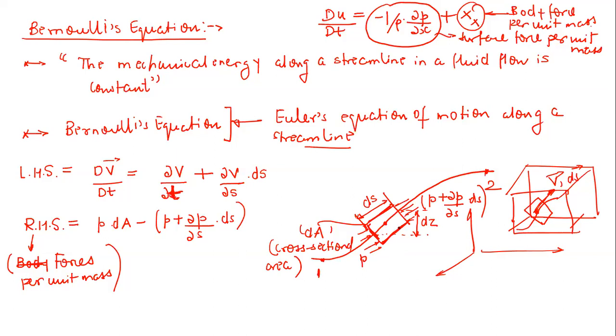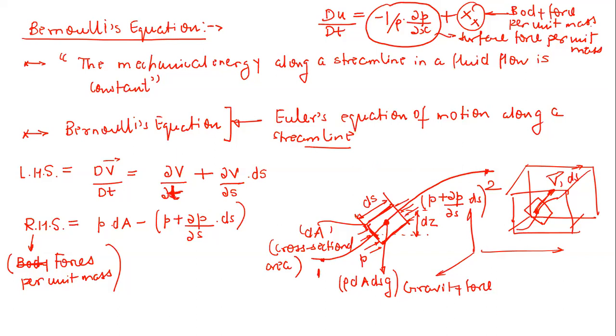Now tell me something about the body force. The only body force that I am going to consider is the gravity force, and we have nothing else. So gravity here is equal to rho. Now what is the volume of this element? That is dA into ds. So this is the mass multiplied by g. This is the net gravity force that is acting on that element.